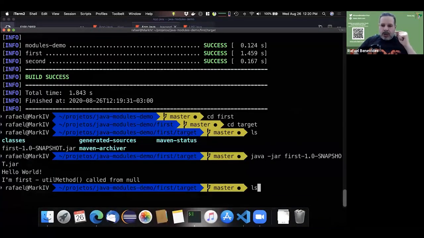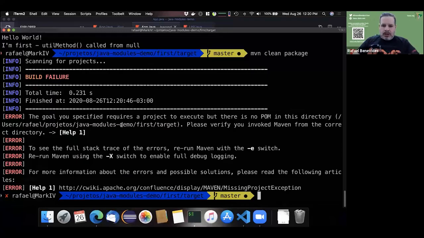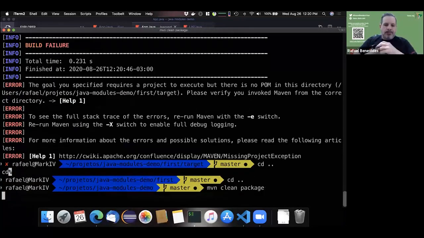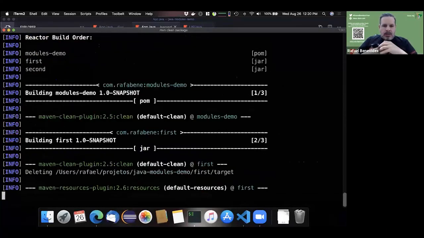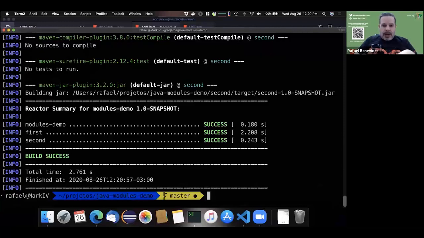So let me try to compile here. Wrong folder again. So let me compile. I was able to compile, okay.